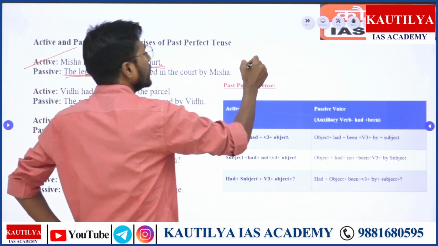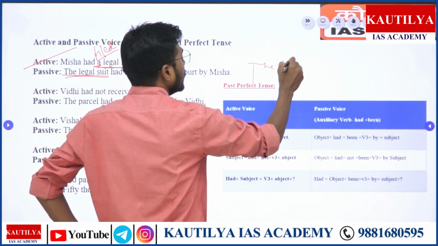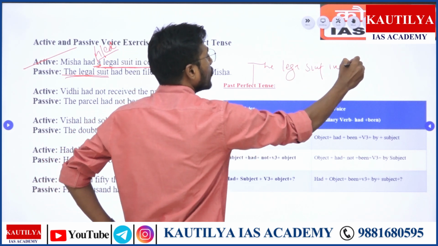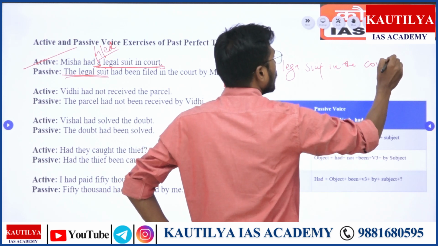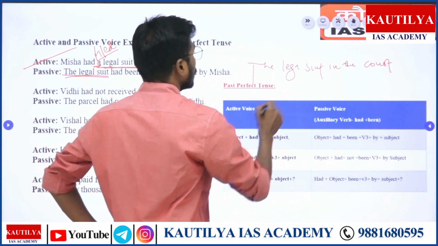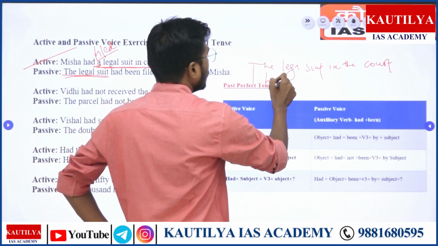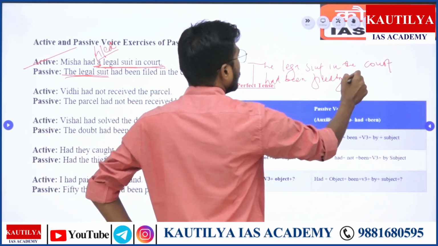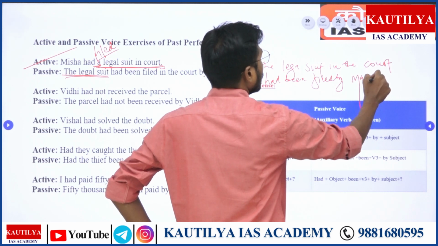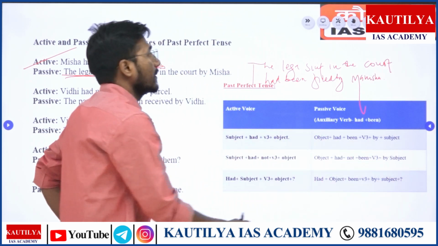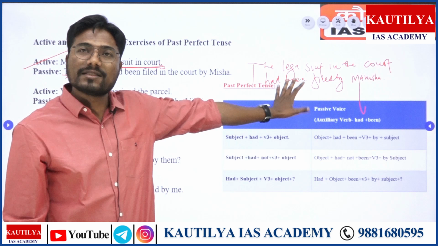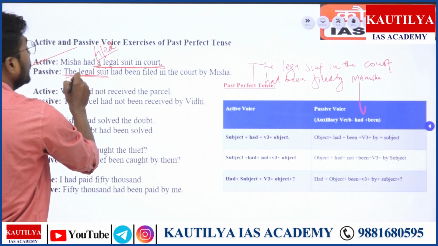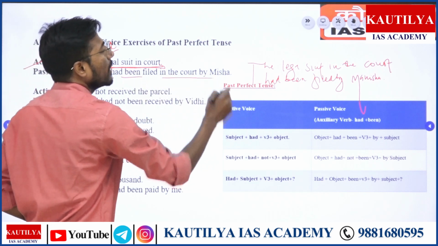The same sentence can be used like the legal suit in the court had been filed by Manisha. Even you can write this way as well. There is no problem at all, right? So the legal suit had been filed in the court by Manisha.